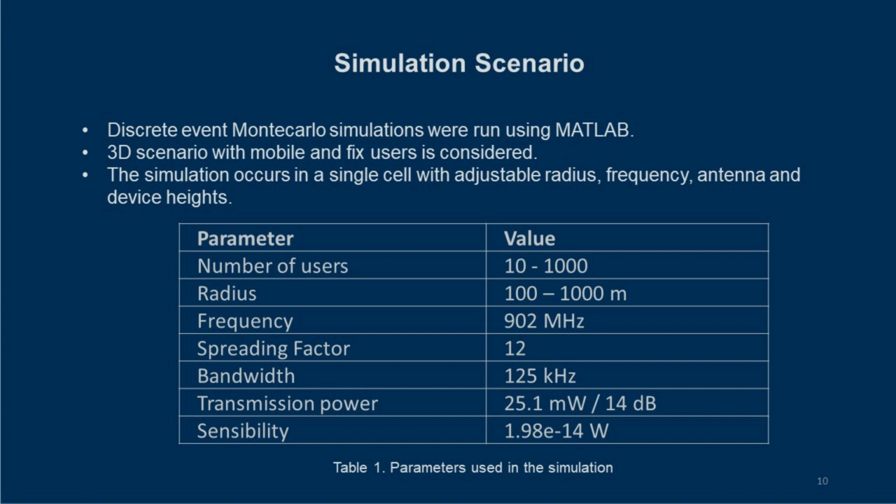This sector matches with the antenna propagation pattern placed in the center of the cell. Table 1 shows the parameters used in the simulation, such as number of users, radius, frequency, spreading factor, bandwidth, transmission power, and sensitivity of a LoRaWAN communication.